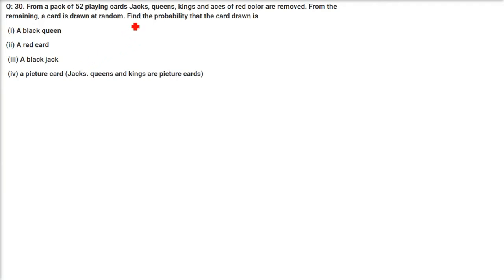From a pack of 52 playing cards, Jacks, Queens, Kings and Aces of red color are removed. So we have 52 cards, 26 red, 26 black. So Jacks, Queens, Kings and Aces of red have been taken off. In this, we have 13 as one suit, 13 as another suit. We know we have 4 suits: diamond, club, spade and hearts. So now from this 13, 4 have been taken off.